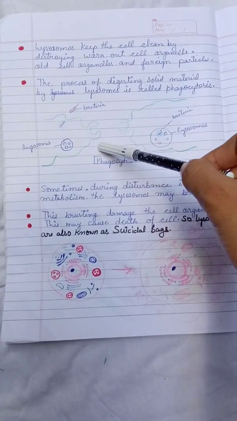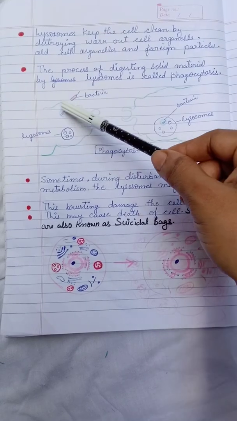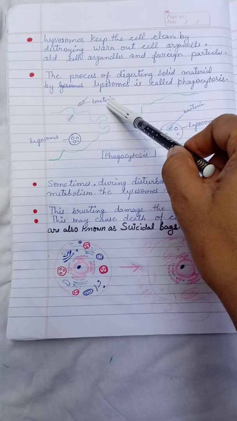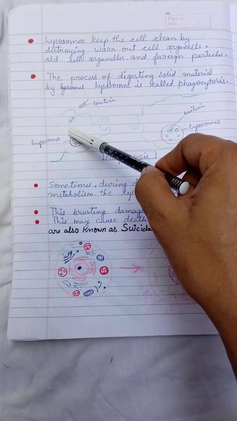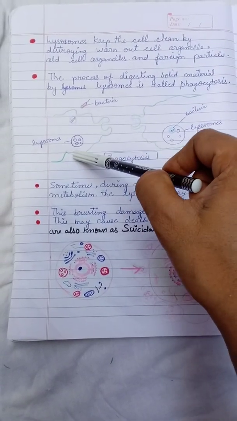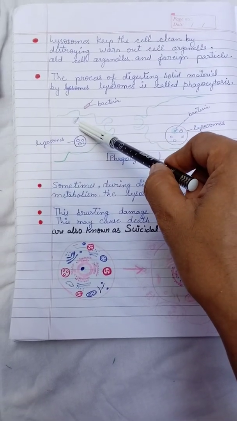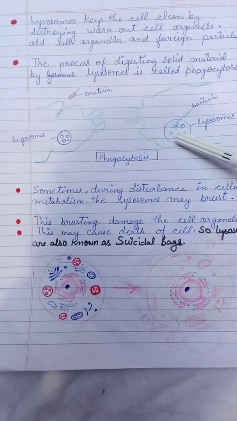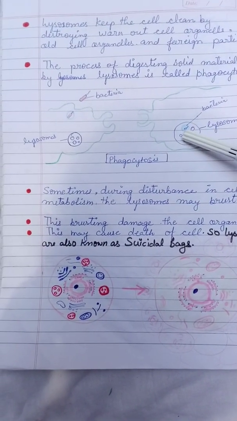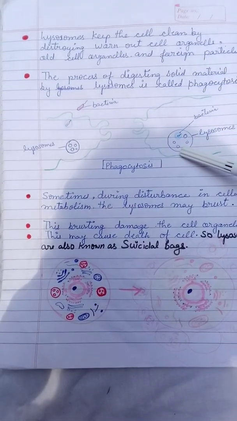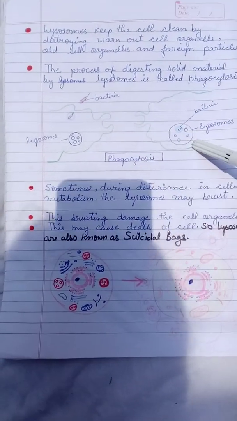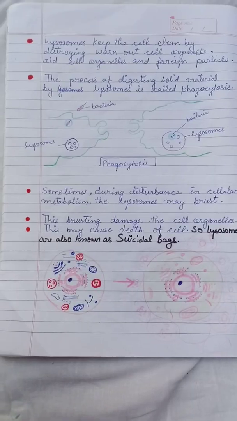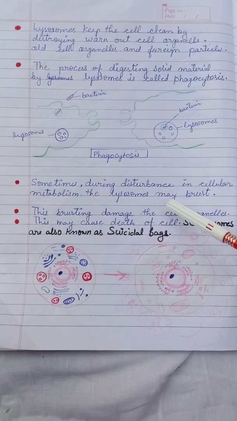Clear? You can see in this figure, outside the cell a bacterium or foreign particle is present. When this foreign particle enters the cell, it is covered by a membrane. Then lysosomes eat up this foreign particle. You can see in this figure also that the lysosome eats up the foreign particle, the foreign particle is present in the lysosome, and the hydrolytic enzyme eats the foreign particle, and this process is called phagocytosis.